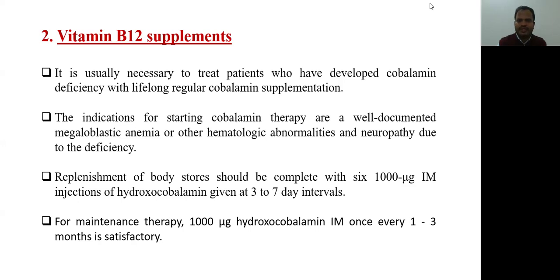Replenishment of body stores should be completed with 1000 microgram intramuscular injections of hydroxycobalamin given at 3 to 7 day intervals. This is the normal dose for vitamin B12 supplementation. For maintenance therapy, 1000 microgram hydroxycobalamin intramuscular once every 1 to 3 months is satisfactory. This is exactly the dose for vitamin B12 supplementation, and for oral supplementation we can give tablet hydroxycobalamin 1500 microgram once daily, to be continued for complete replenishment.